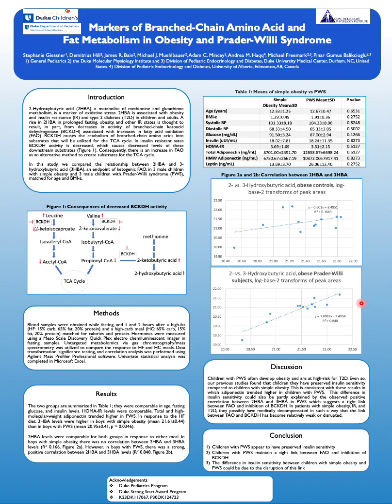Conversely, in patients with simple obesity, they may have medically decompensated in such a way that the link between fatty acid oxidation and BCKDH inhibition has become relatively weak or disrupted, and this may then lead to insulin resistance and type 2 diabetes. It is extremely important that we understand the mechanism by which children develop insulin resistance, as this can pave the way for future studies to investigate preventative measures for type 2 diabetes in children with both simple obesity and PWS.